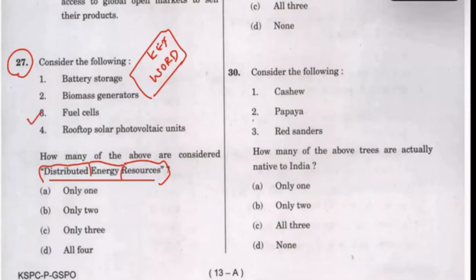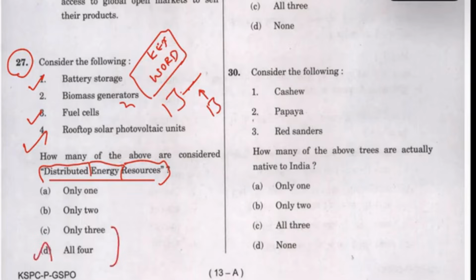Fuel cell, you can do that. Battery storage, you can. That is rooftop. Anything not connected to the grid and is separate. If this is the grid, you have a separate solar setup that you can get integrated. I was not sure about biomass generators, but if you have come down to options 3 and 4, I would obviously go for 4. So this is the answer.